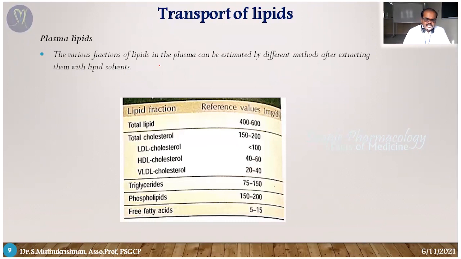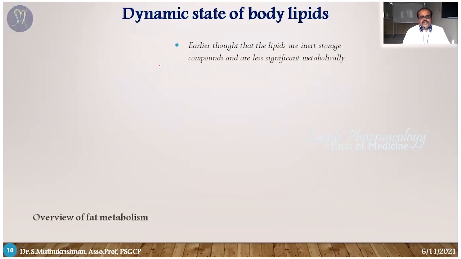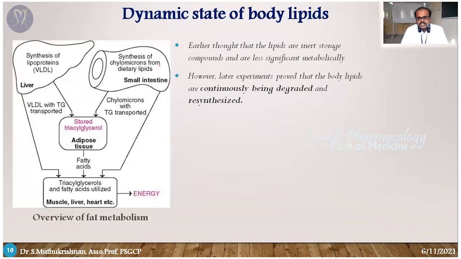So it must be available within some reference value. If it exceeds, it may produce some unwanted effects. The condition is called atherosclerosis or hypercholesterolemia. These are some normal values we have seen. So the dynamic state: how cholesterol is continuously mobilized from the liver and small intestine, and how it is stored in adipose tissue, all those things.